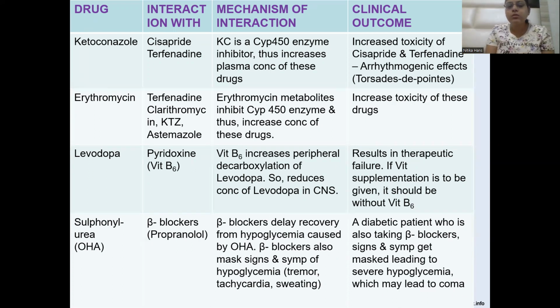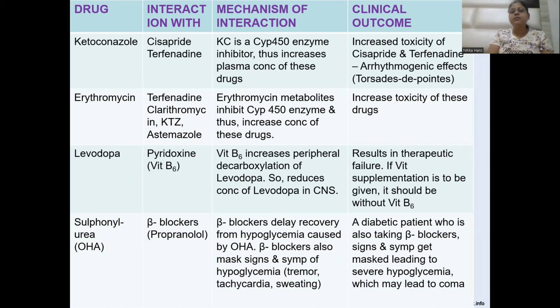Sulfonylureas and beta blockers, for example propranolol. Beta blockers delay the recovery from hypoglycemia caused by oral hypoglycemic agents. When we give sulfonylureas, they cause hypoglycemia, and beta blockers also mask the signs and symptoms of the hypoglycemia. The signs and symptoms of hypoglycemia are tremor, tachycardia, and sweating.